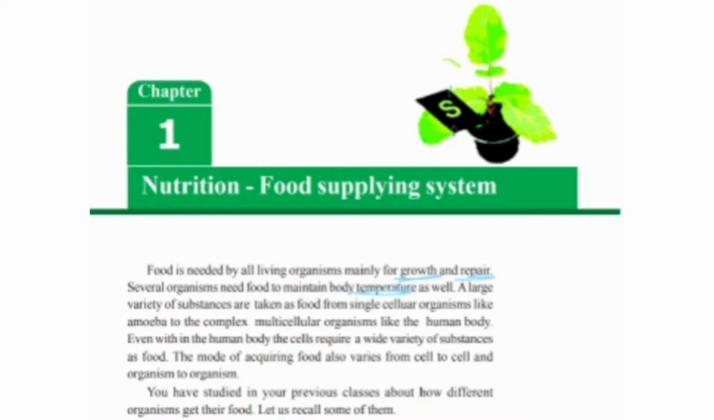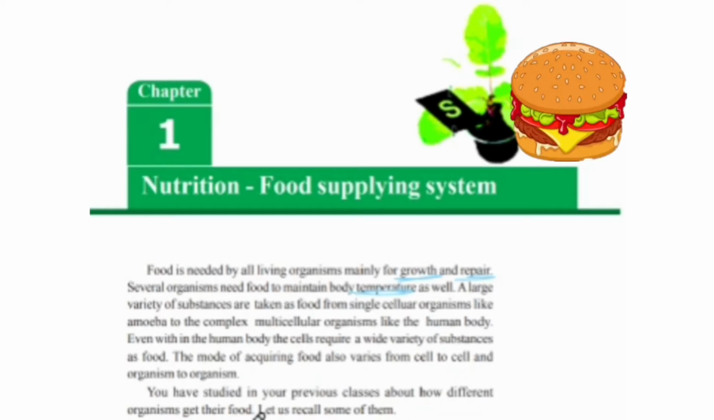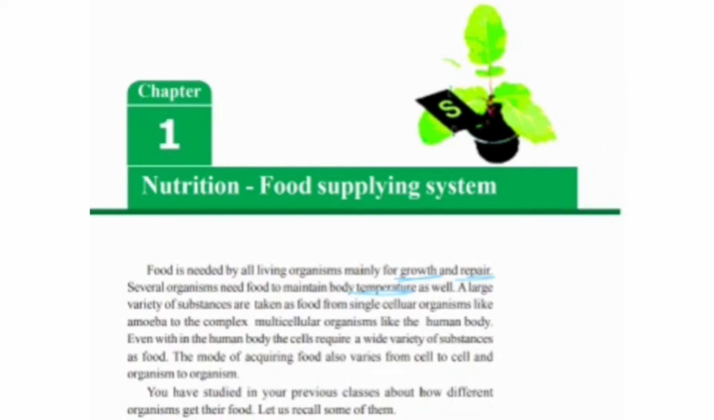A large variety of substances are taken as food, from single cellular organisms like amoeba to complex multicellular organisms like the human body. Even the human body cells require a large variety of substances as food. For example, if you only eat burgers, you don't get all that you need. You don't require only one type of food for nutrition. You need different types of vitamins, proteins, etc. So one type of meal doesn't contain all types of nutrients. Therefore, you need to eat different varieties of food.